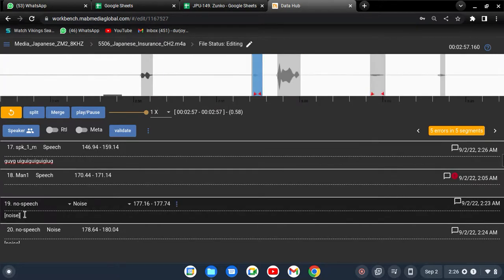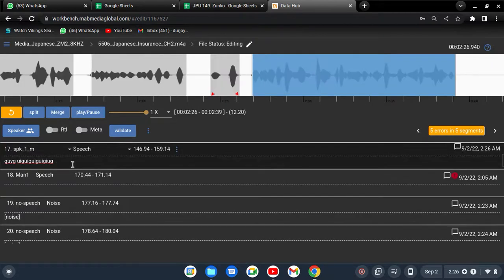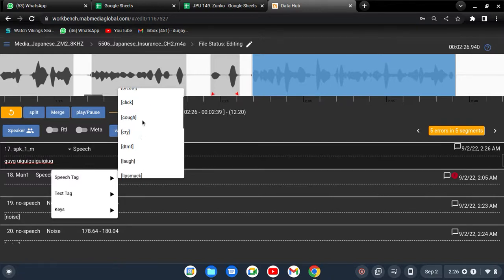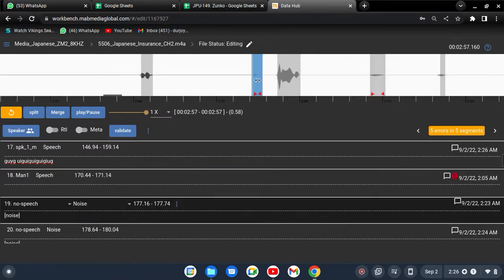You will put only a noise tag, only for the noise segment. No need to use any kind of speech tag in the transcription. You will use that noise only for those segments which contain noise or which don't contain any kind of speech. You will mark those as noise, mark the noise category, and after that put a noise tag in here.